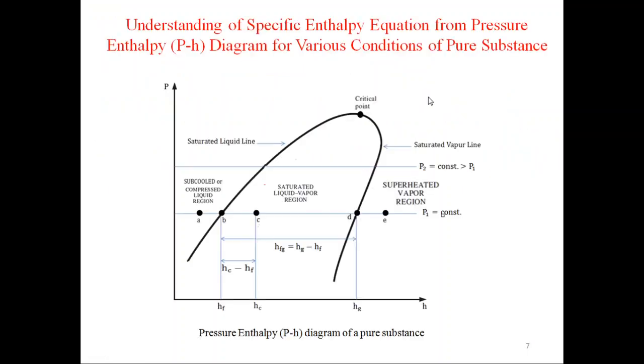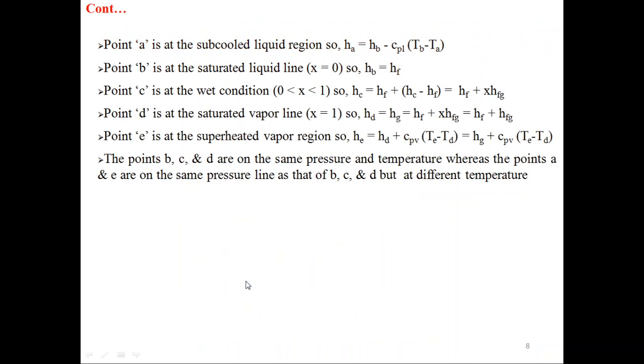You can see this is HC. If you want to find HC, then HC will be equal to HF, the distance from this point to this, plus the distance between this. This is equal to HC minus HF. So we say HF plus HC minus HF, which is equal to HF plus X into HFG, where HFG is the latent heat of vaporization.